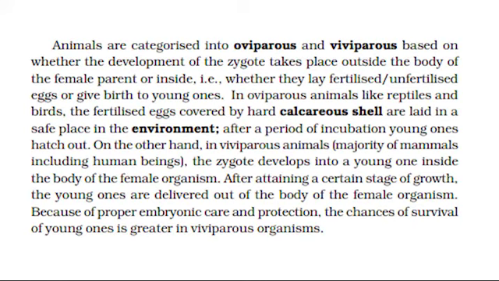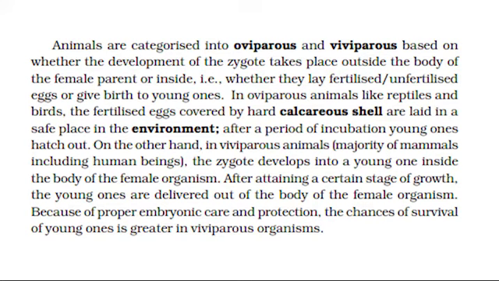Animals are categorized into oviparous and viviparous based on whether the development of the zygote takes place outside the body of the female parent or inside, i.e., whether they lay fertilized/unfertilized eggs or give birth to young ones. In oviparous animals like reptiles and birds, the fertilized eggs covered by hard calcareous shell are laid in a safe place in the environment. After a period of incubation, young ones hatch out.